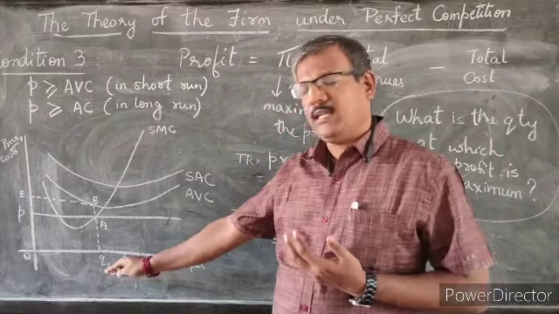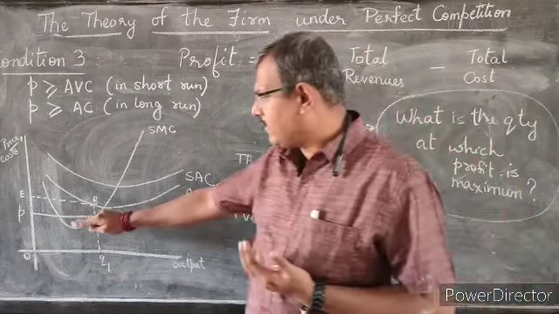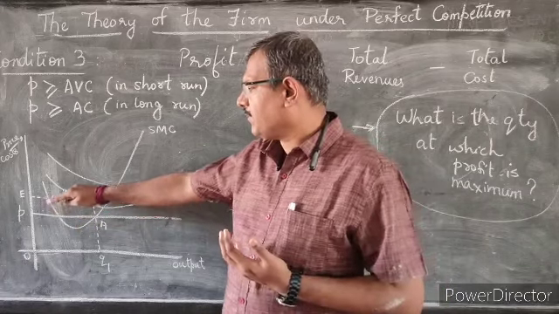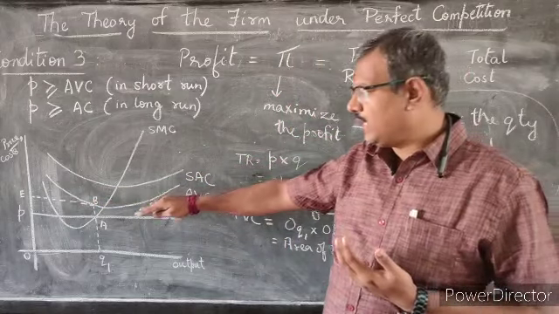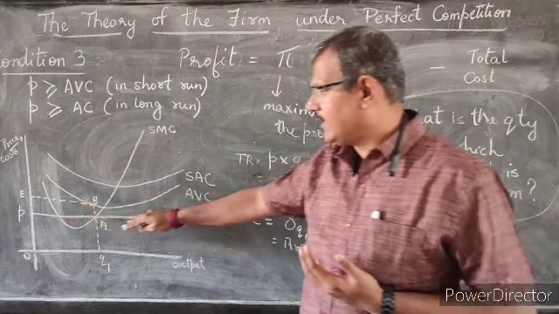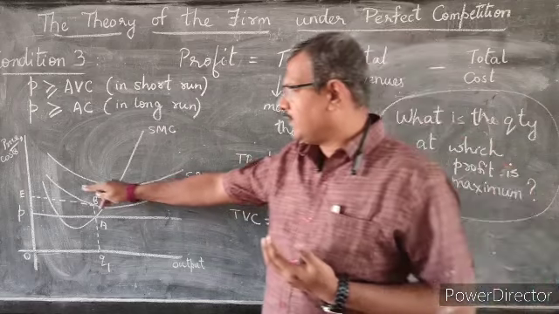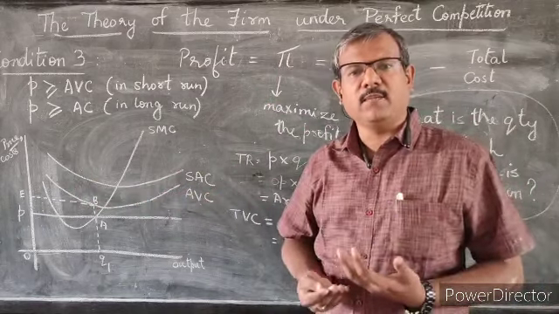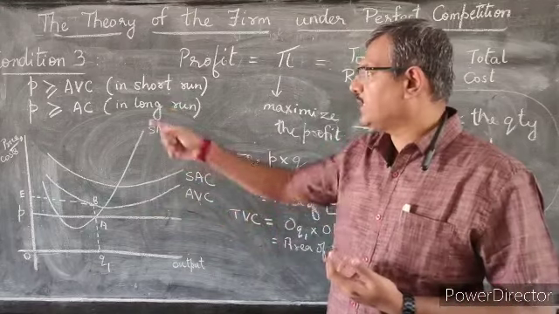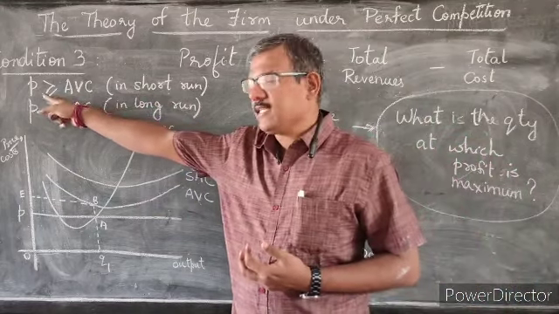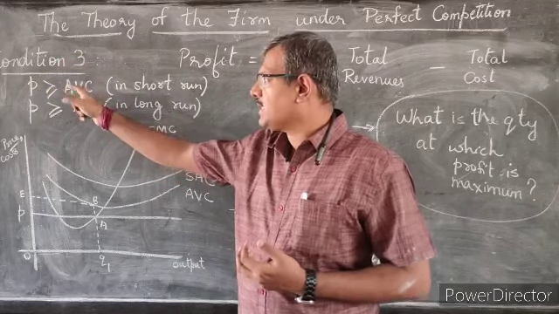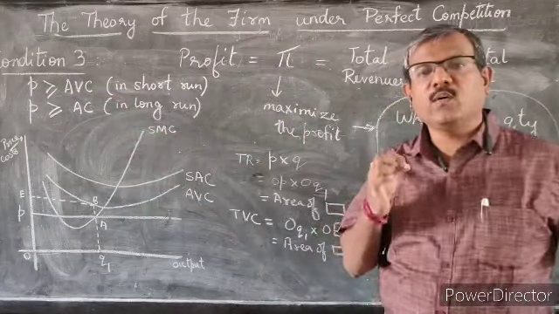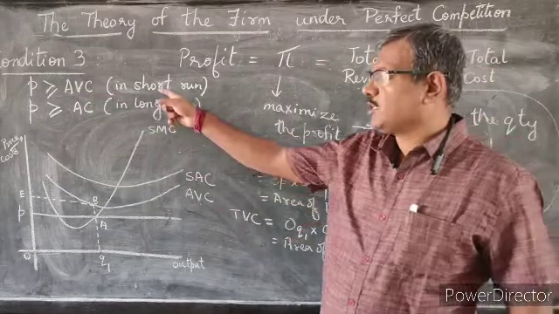This quantity will become feasible only if the price offered by the market rises above this curve. Only if this price line rises above this curve does it make sense for the firm to stay on in the market. That's why the first condition: the price offered by the market must be greater than or at least equal to the average variable cost in the short run.